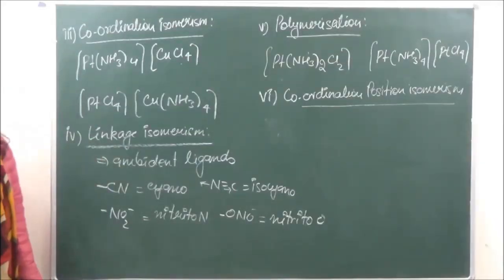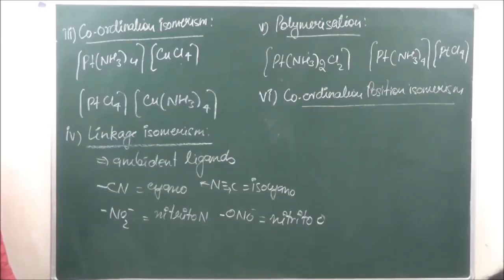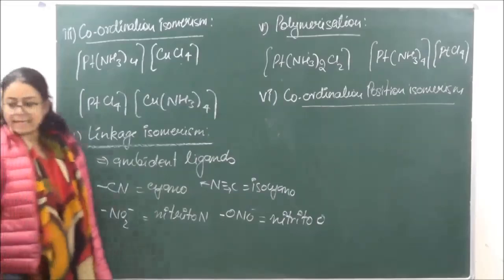This type of isomerism is exhibited by polynuclear complexes. We did bridging complexes, right? By changing the position of ligands. Okay, so we are going to change the position of ligands over here, and they are generally found in bridging compounds.